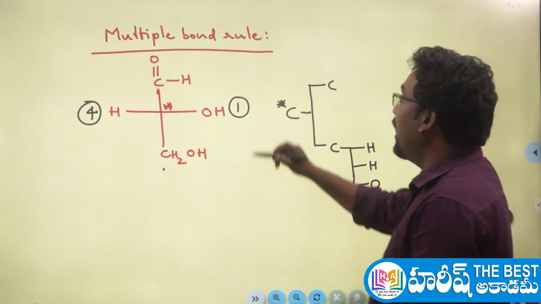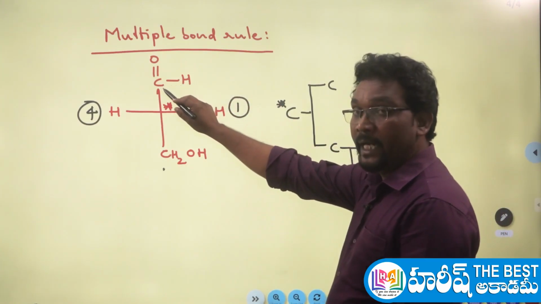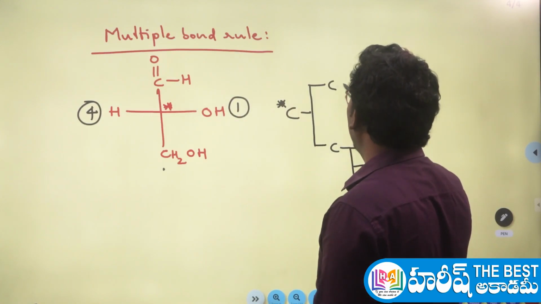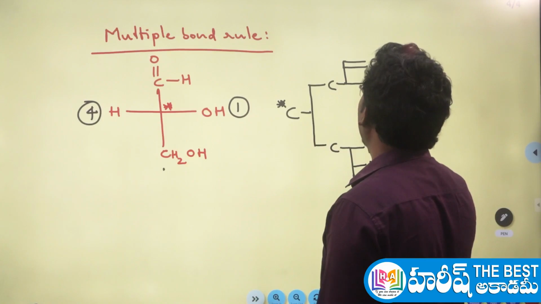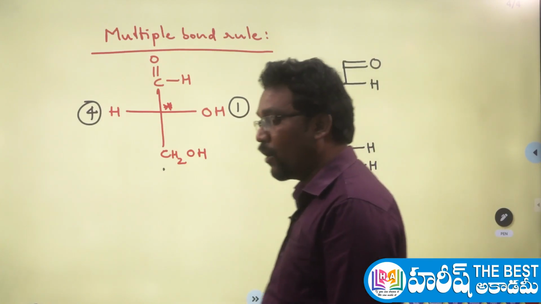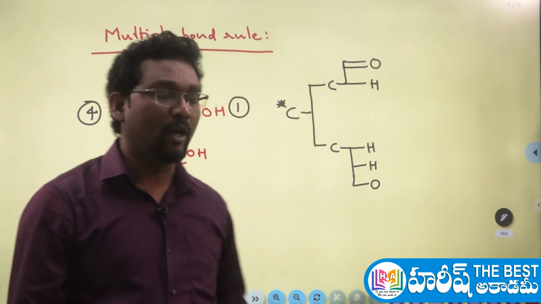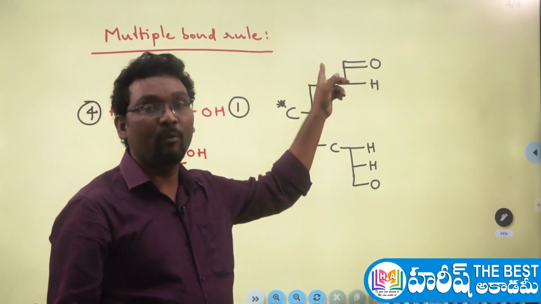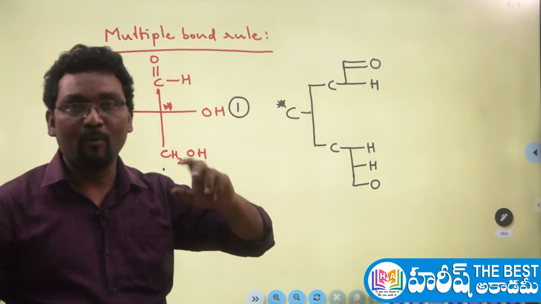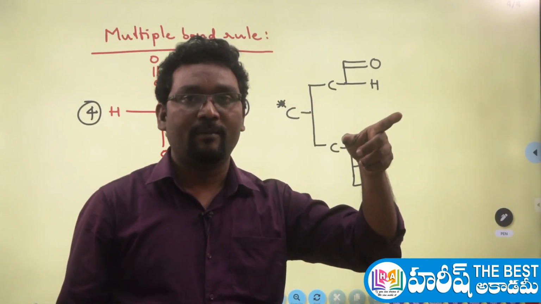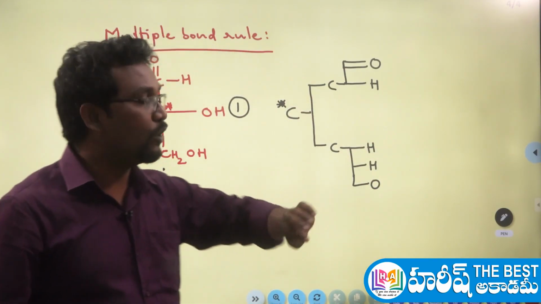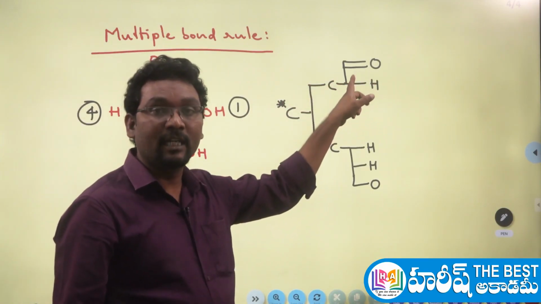And the carbon above, the aldehydic carbon atom, is attached to one oxygen with a double bond and one hydrogen with a single bond. Here the oxygen has a double bond with the carbon. In that case, a double bond or triple bond is called a multiple bond. So if it is there with a double bond, what you have to do is consider that the oxygen is existing twice.